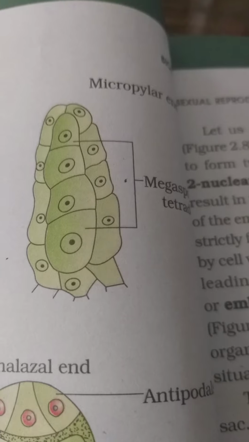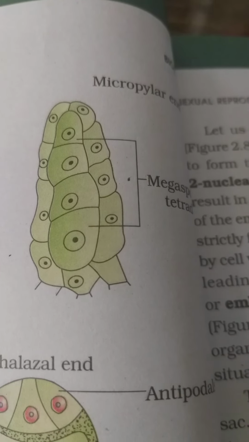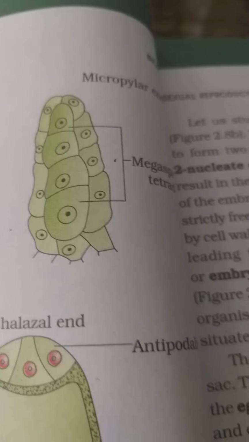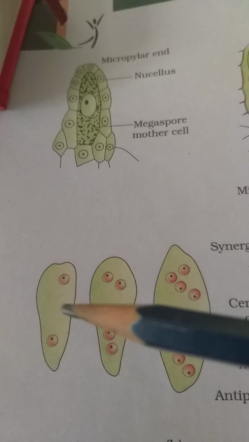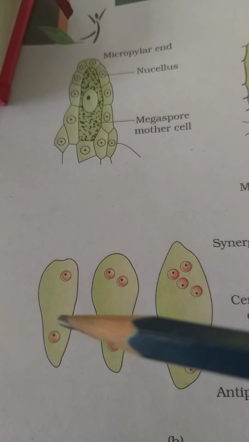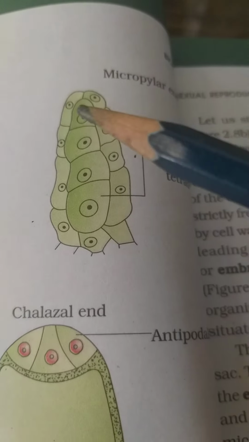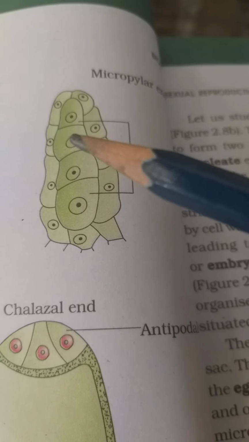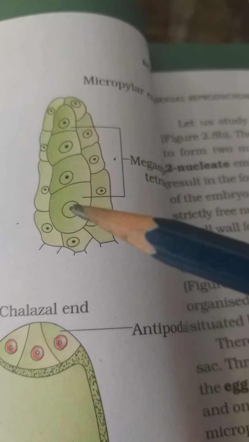This is the functional megaspore. It is a haploid cell with a single nucleus. The 3 other megaspores become non-viable.